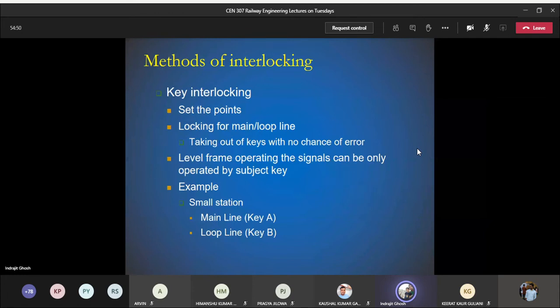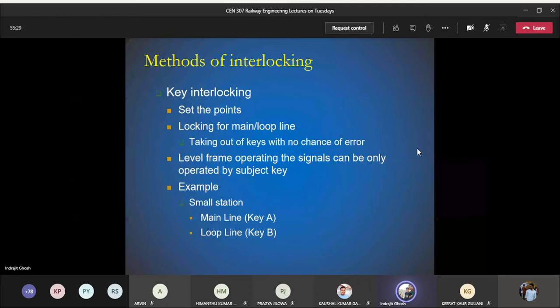Now we have one lever frame where we can have two different levers. There is one lever which can be only operated by key A, and that is for the main line. There is another lever which can be only operated by key B. So once you take those keys out, you will not be able to do anything. So if a train is to be received on a main line, for example, the points are set using the key A and locked for the main line.